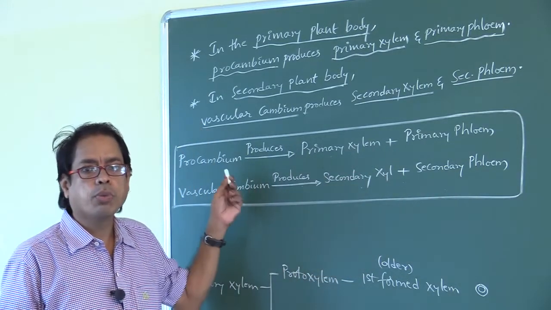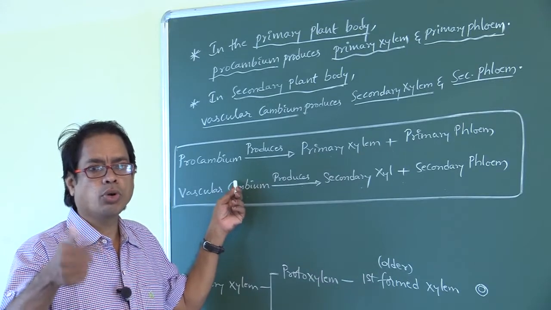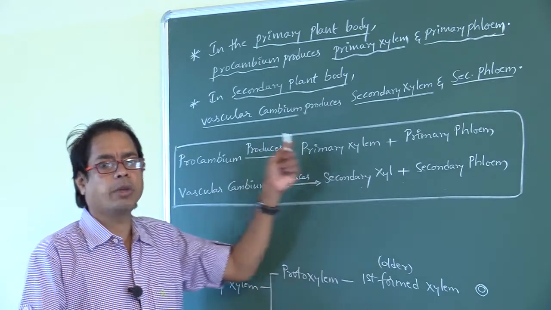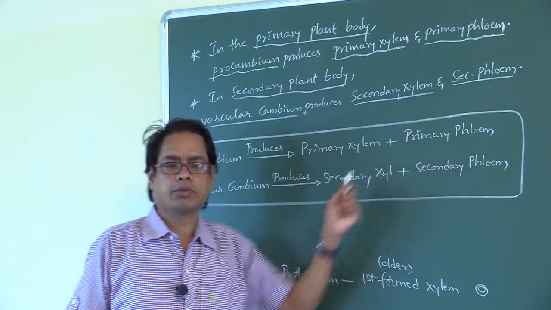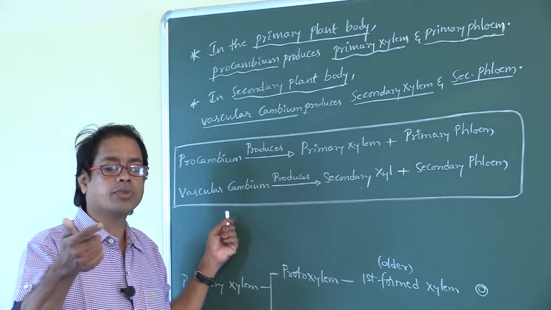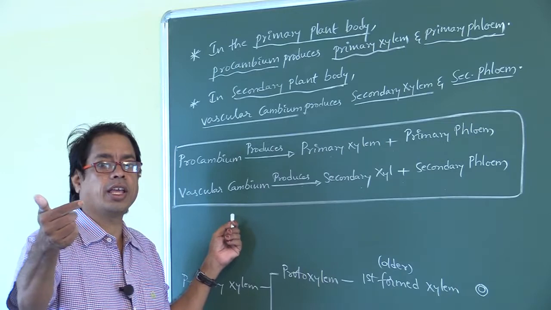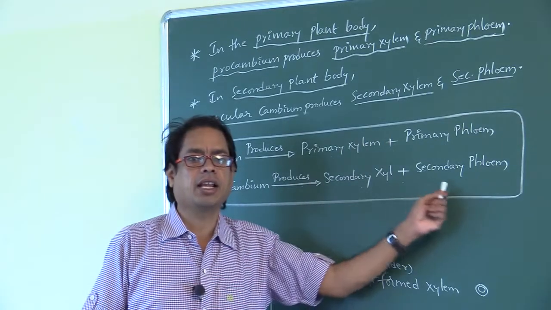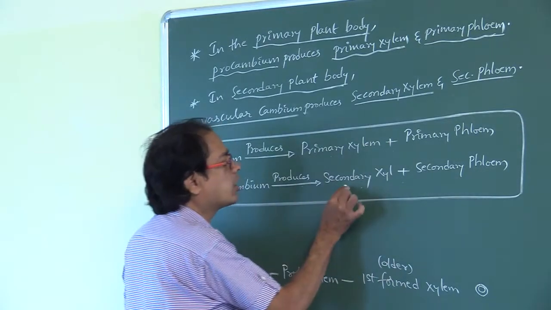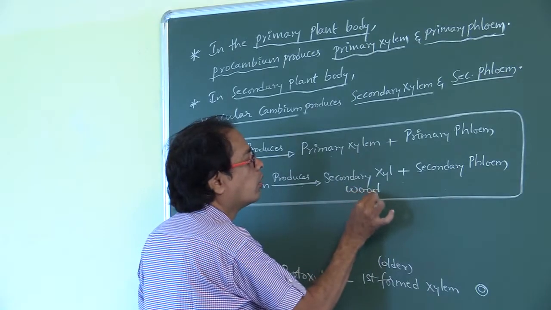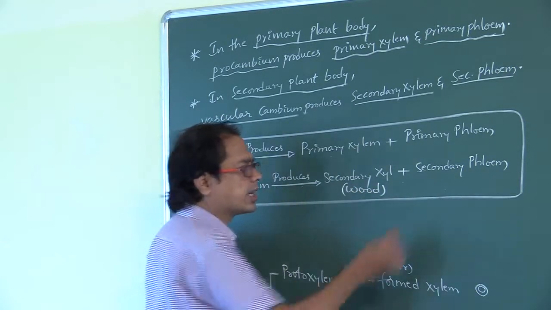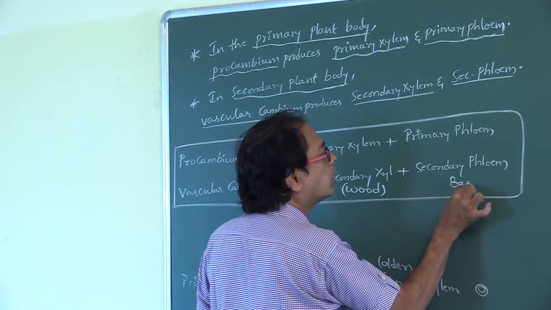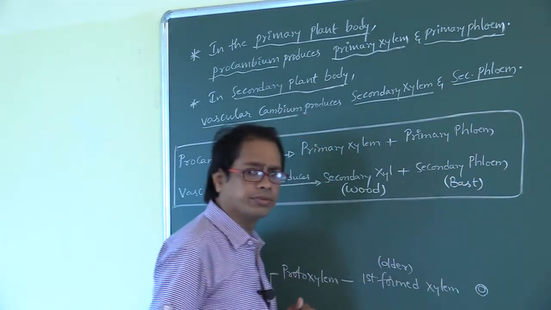So procambium forms primary xylem and primary phloem. Vascular cambium produces secondary xylem and secondary phloem. Secondary xylem is also called wood. Secondary phloem is also called bast.